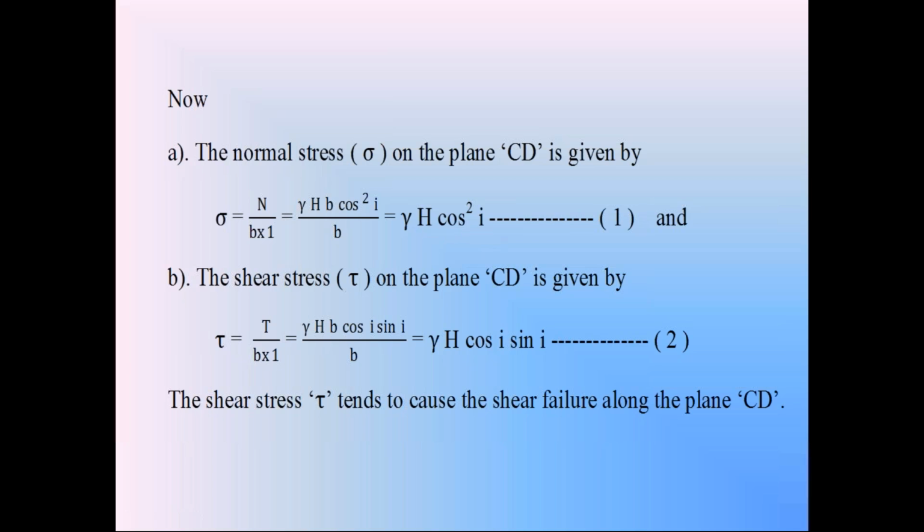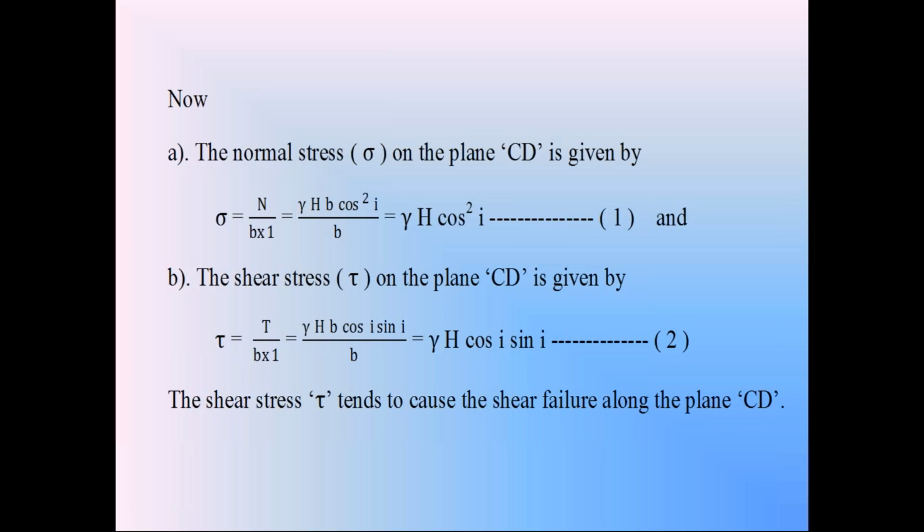Similarly, the tangential force T produces shear stress on the surface CD. That shear stress tau is equal to tangential force T divided by B into 1, the area of the surface CD. The tangential force T is gamma HB cos i into sin i, divided by B. So this shear stress tau is equal to gamma H cos i into sin i. This shear stress tau causes the failure of the soil slope about the failure surface CD.